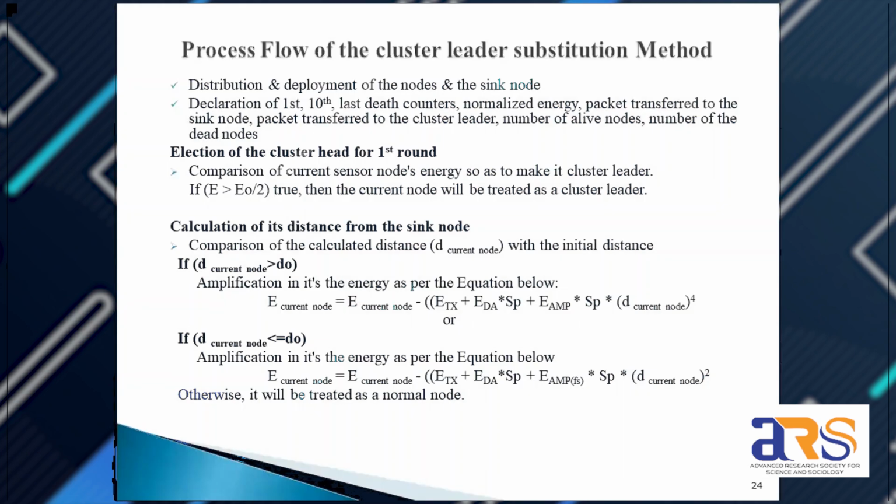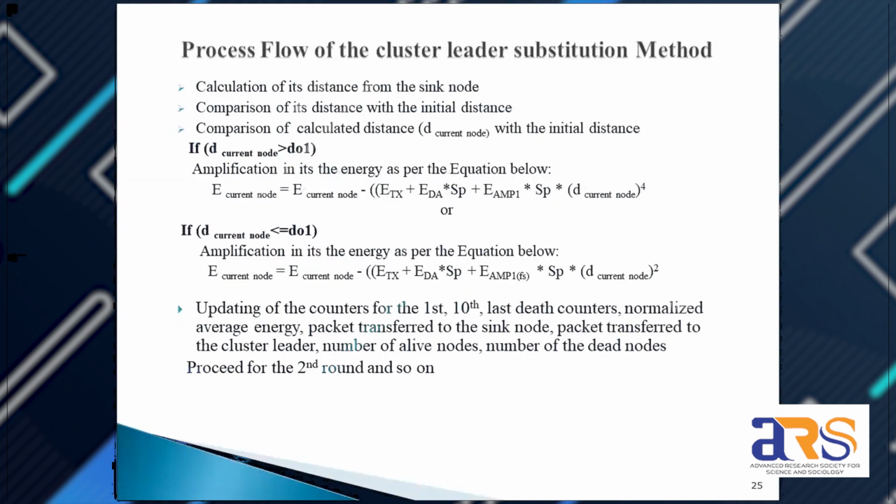Now, this is a process flow for the cluster ladder substitution method, in which we calculate the energy at first level, 10th level, and the last level. So basically, we consider the sensing of data and aggregation of data as the first counter, 10th counter, and the last counter. And also, we are using a smart sensing cluster head selection method. So this is the basic calculation for the same.